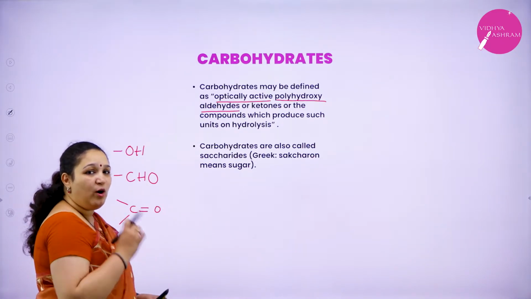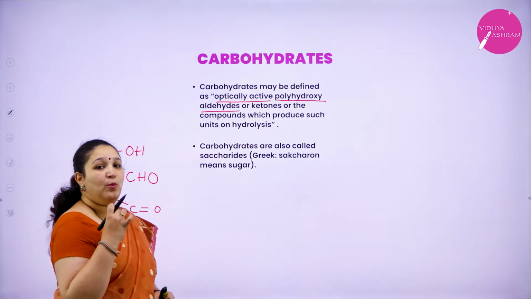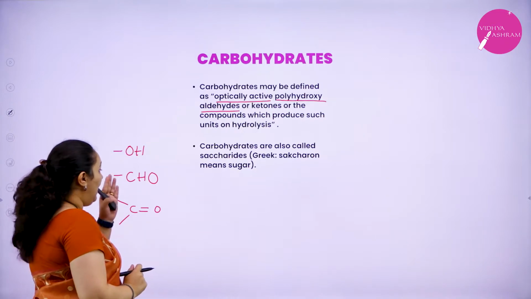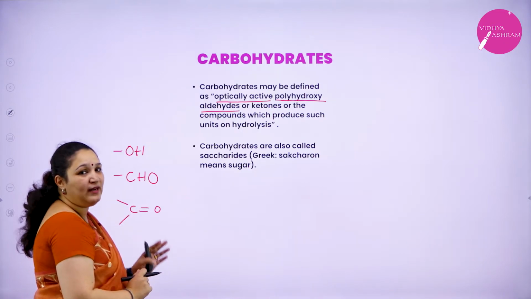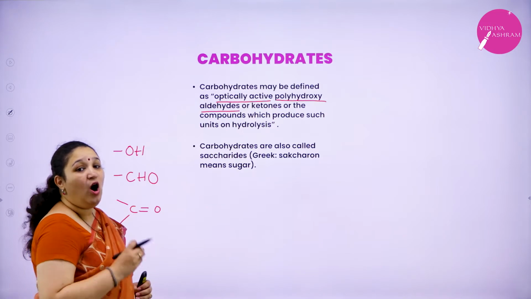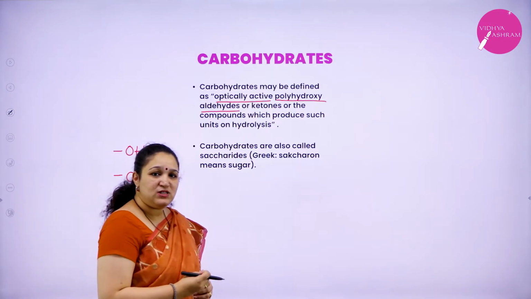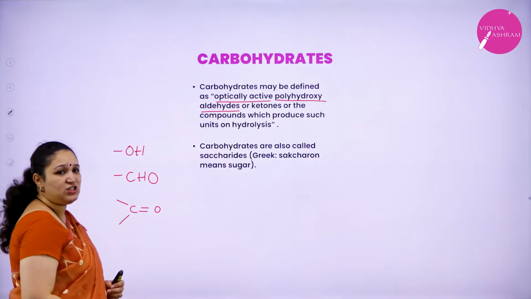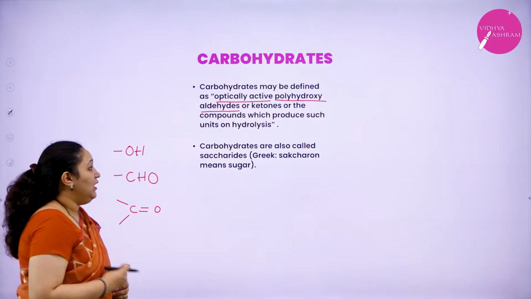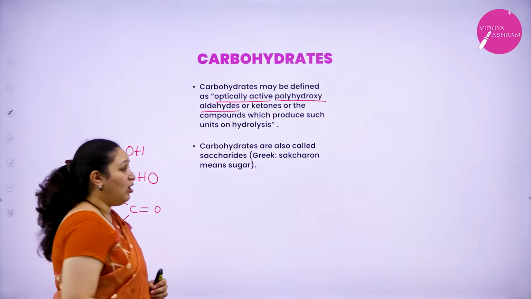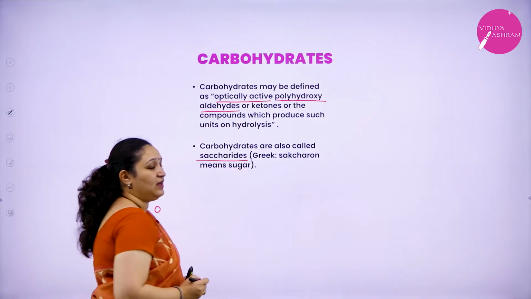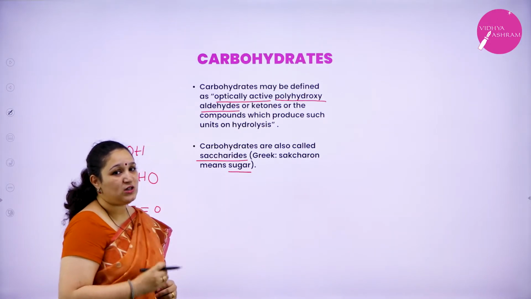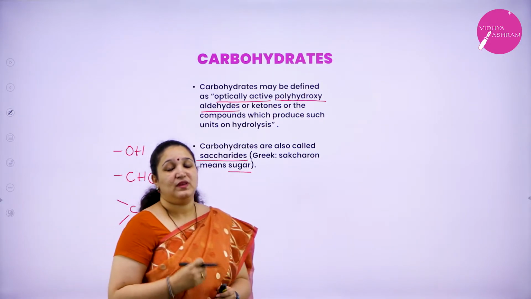So they are optically active, polyhydroxy, many hydroxy groups, aldehydes or polyhydroxy ketones, or it can be compounds which on hydrolysis will give such units. Carbohydrates is also called as saccharides. Saccharon means sugar. They are also called as saccharides.